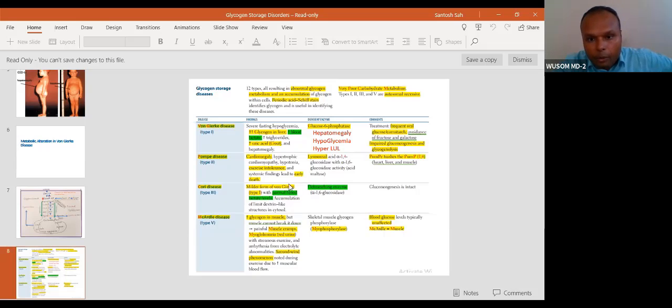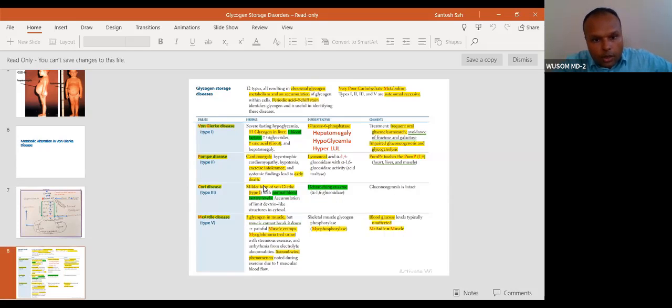Only hypoglycemia, and that is also moderate. There is no problem with glucose maintenance. Only hepatomegaly is the prominent feature. Why is hypoglycemia not a problem here? Because gluconeogenesis is intact. There is no very severe hypoglycemia. Hypoglycemia is there, but a moderate amount, because gluconeogenesis will take over.